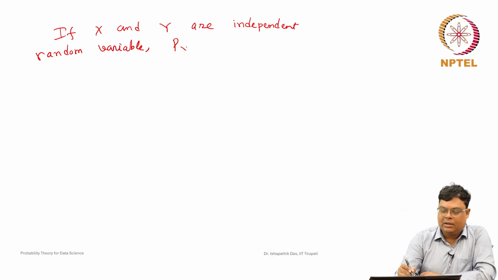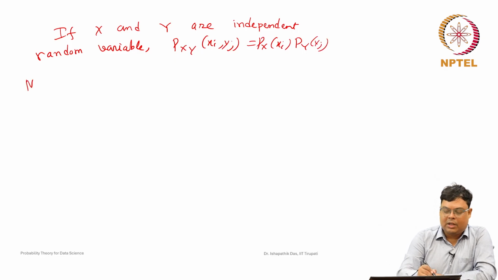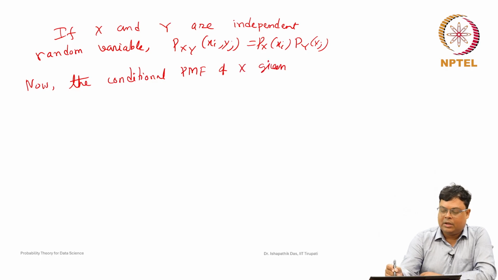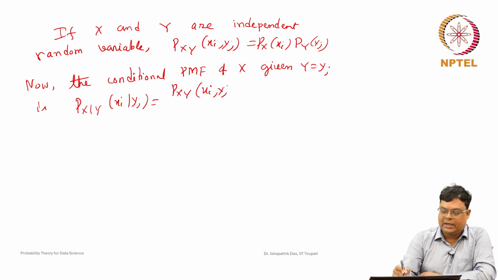So, by definition p_XY(xi, yj) is the product of p_X(xi) and p_Y(yj). Now, the conditional probability mass function of X given Y equal to yj, that is, X equal to xi given yj, by definition is p_XY(xi, yj) divided by p_Y(yj).